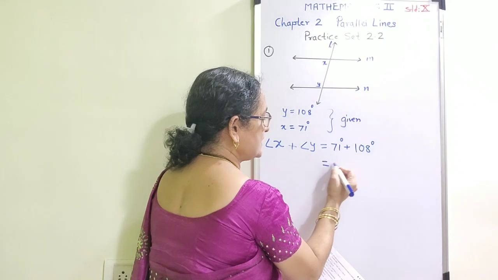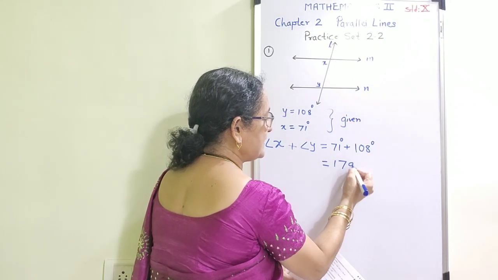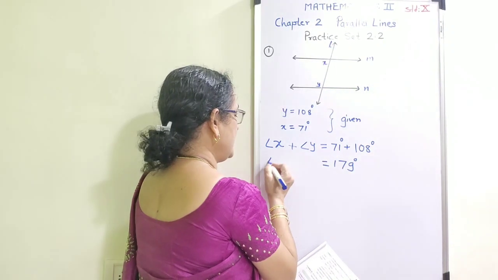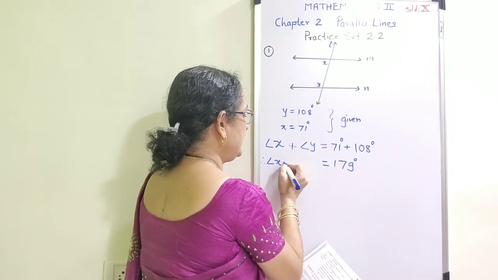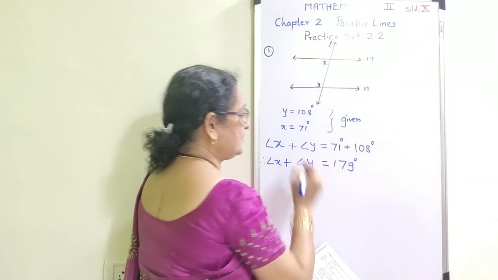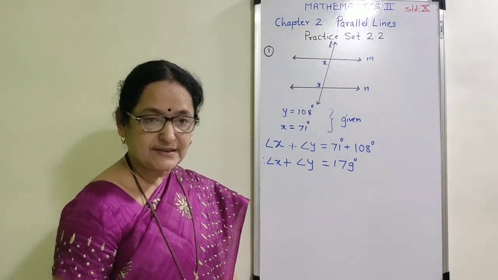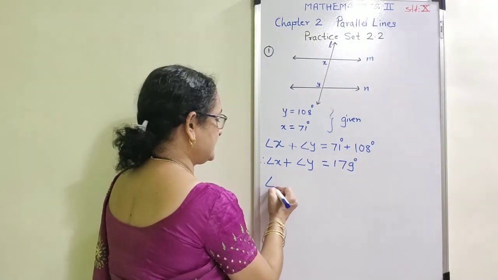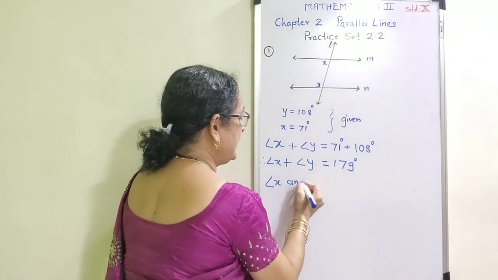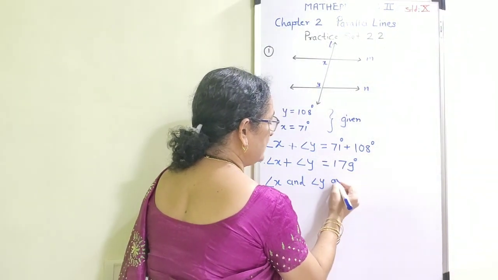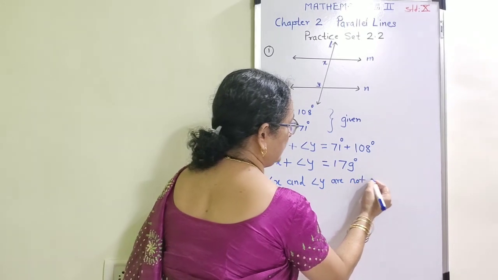The addition is equal to 179 degrees. Angle X plus angle Y is equal to 179 degrees. Now I am going to justify that angle X and angle Y are not supplementary.